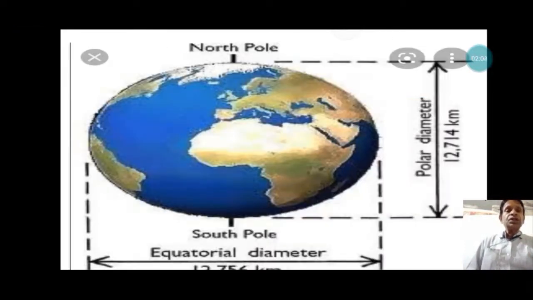Here, the diameter of the earth near the pole is estimated at 12,714 kilometers. But near the equator, the diameter of the earth is calculated as 12,756 kilometers. So obviously the radius at the pole of the earth is less than the radius near the equator. Due to this difference in radius, the acceleration due to gravity varies near the pole as compared to the equator. That is calculated in the next slide.